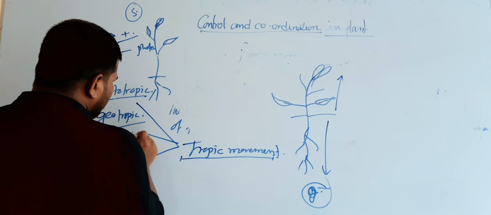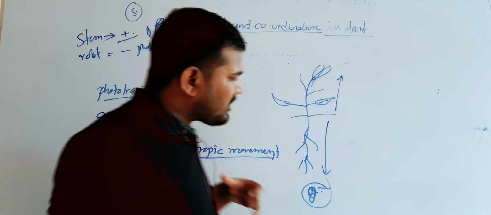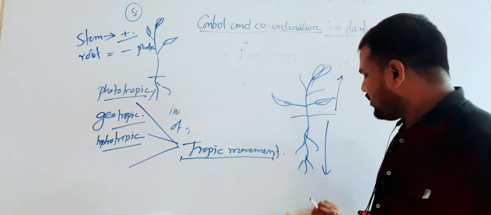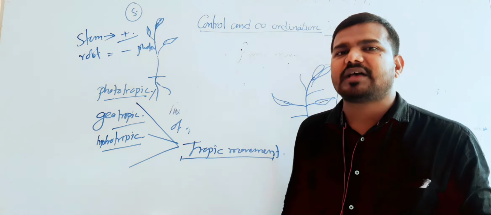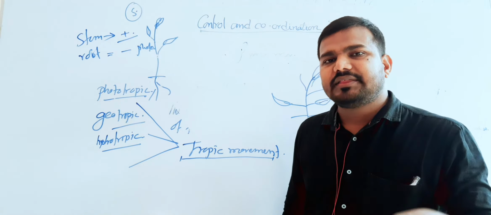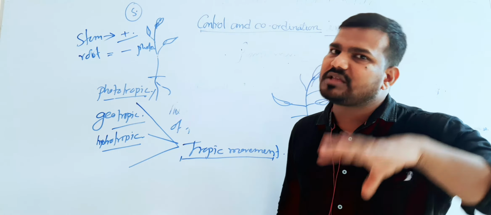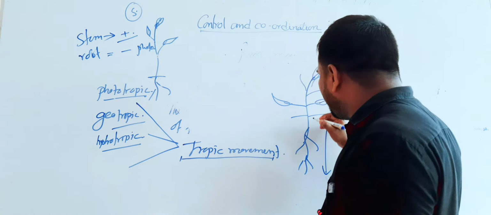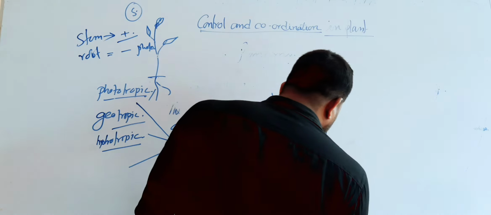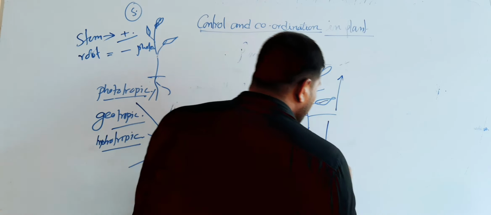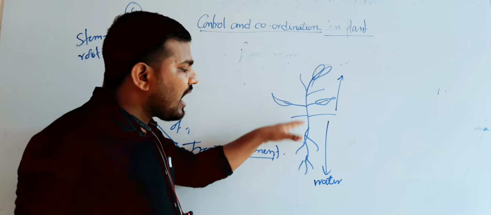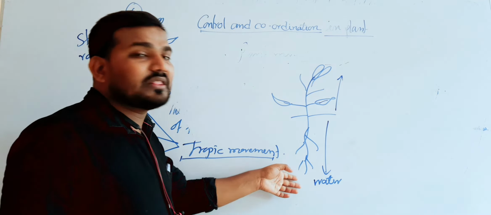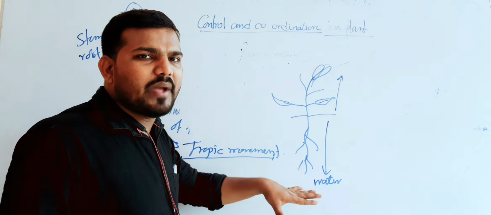Hydro means water. So the directional movement of the plant for the water is known as a hydrotropic movement. If the external stimulus is the water, then the plant body parts will move towards the water or away from the water. We know that the plant roots are absorbing the water. It means the water is present within the soil. So the plant roots always move towards the source of the water. That's why they show positively hydrotropic movement.